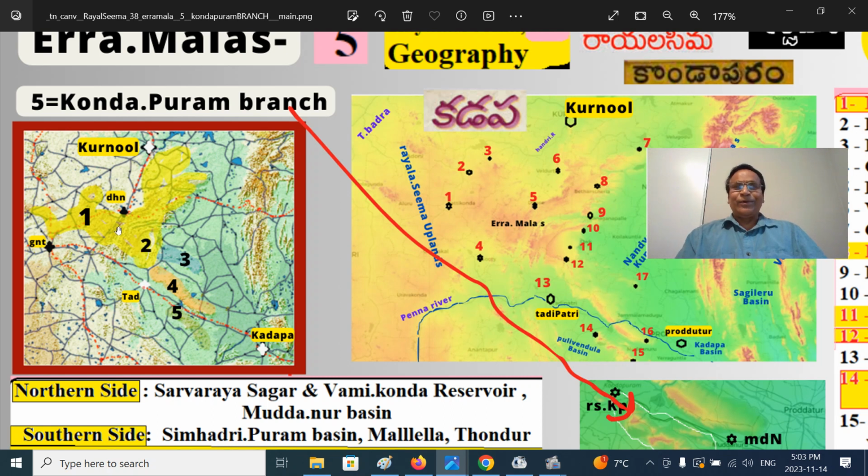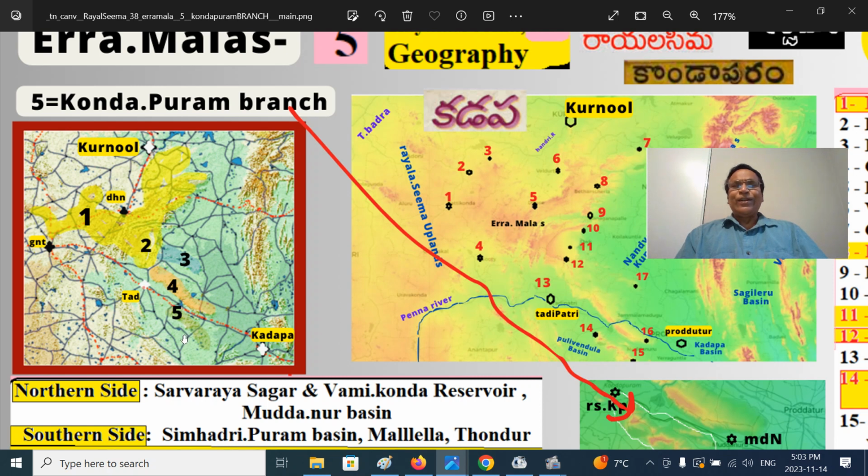Both are about 420, 450 meters or so above mean sea level, compared to 222 meters, that is the Nandyal town in Nandyal Valley. So that is 1, 2. The third part is less subdued, that means not that high. That is the Nosam branch. And we looked at the Kolimigundla branch, 4.